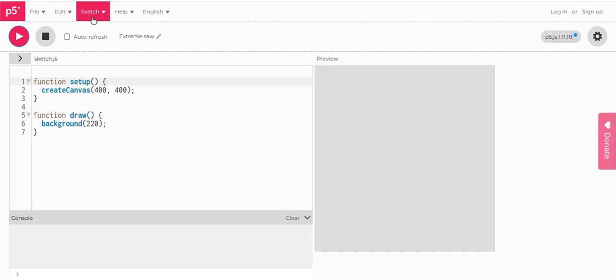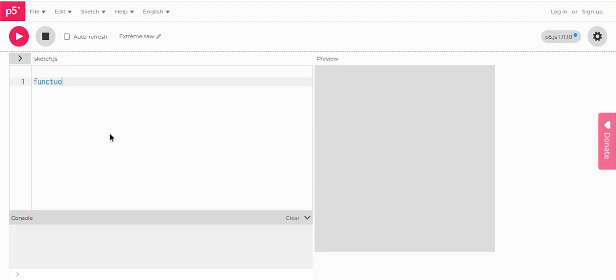The color is changing when I'm hovering over them. So p5.js is a programming language that allows art and programming to combine to make something creative. It is a type of creative coding. So without further ado, let's get into it.